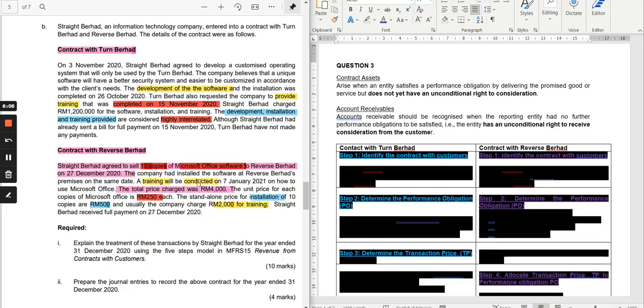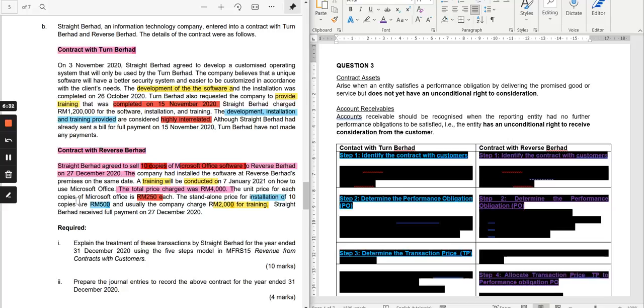Then the training will be conducted on the 7th of January 2021 on how to use Microsoft Office. The total price charged was 4,000, the transaction price for the installation, training, and supply of the Microsoft Office software.